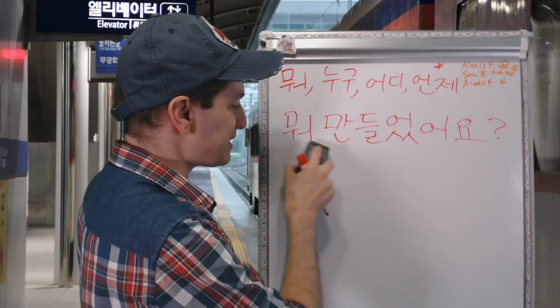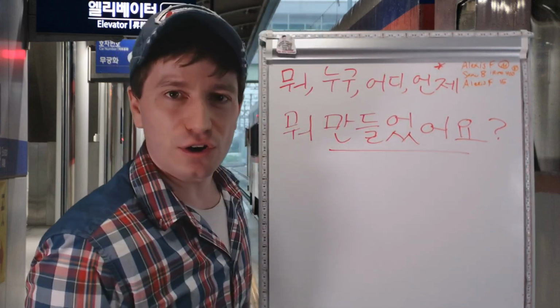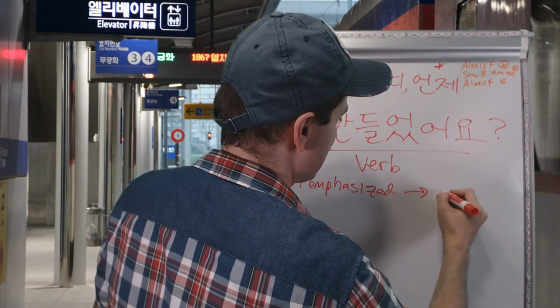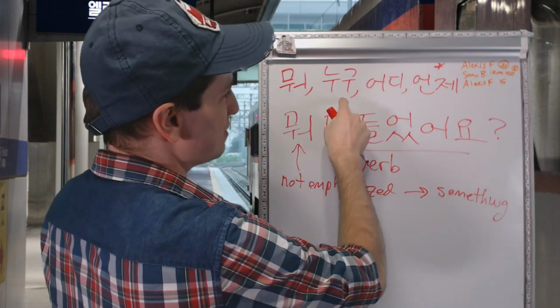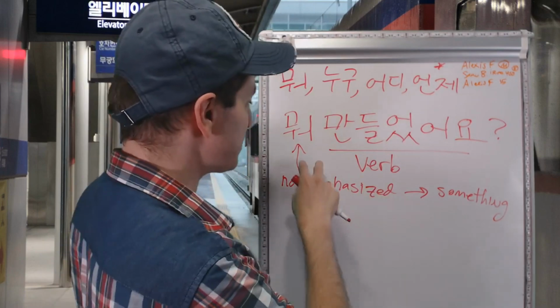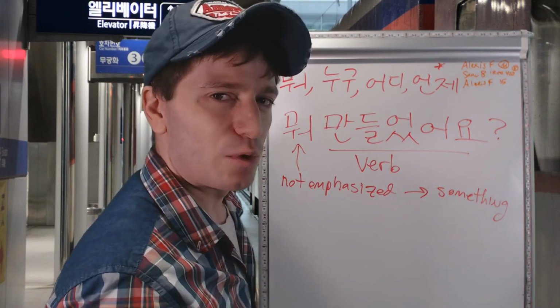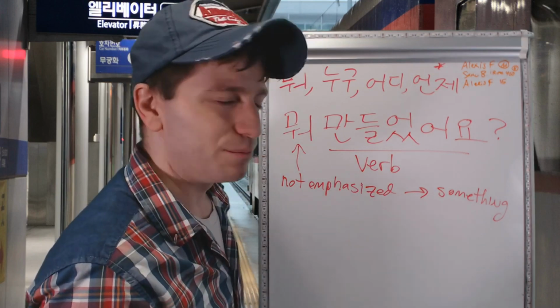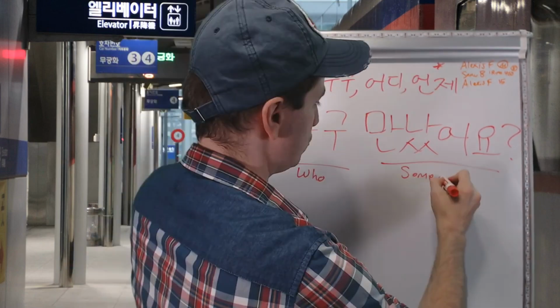If you do not emphasize the word, but instead emphasize the verb, then it becomes the something meaning. It means something, someone, somewhere, someday. So if you were to say, 뭐 먹었어요? What did you eat? 뭐 먹었어요? Did you eat something? 뭐 만들었어요? Did you make something? 뭐 만들었어요? What did you make? 누구 만났어요? Who did you meet? 누구 만났어요?